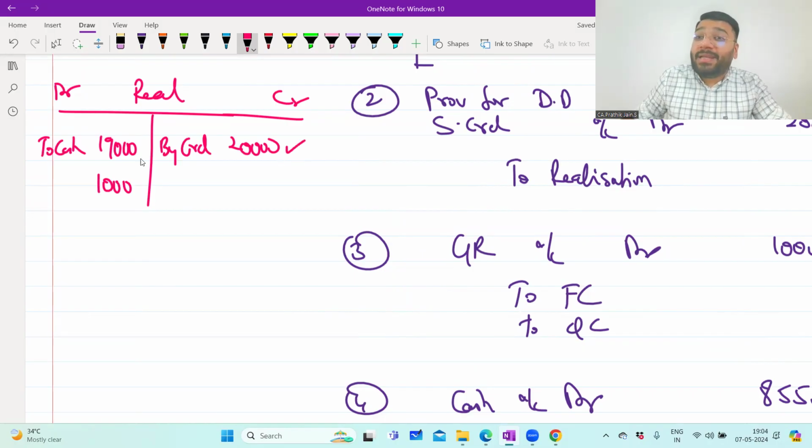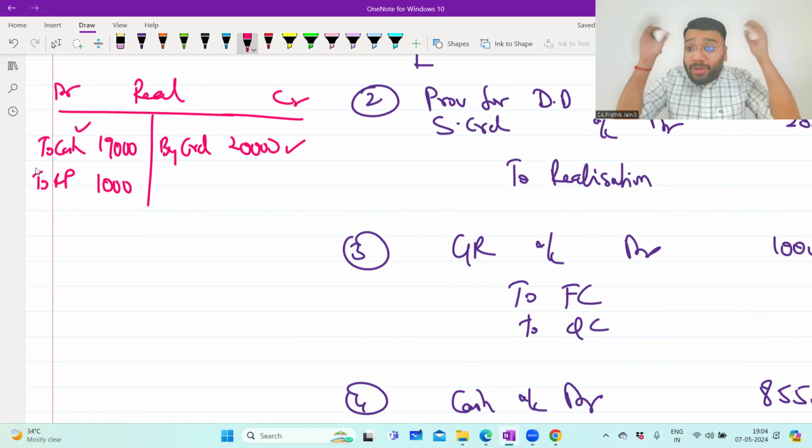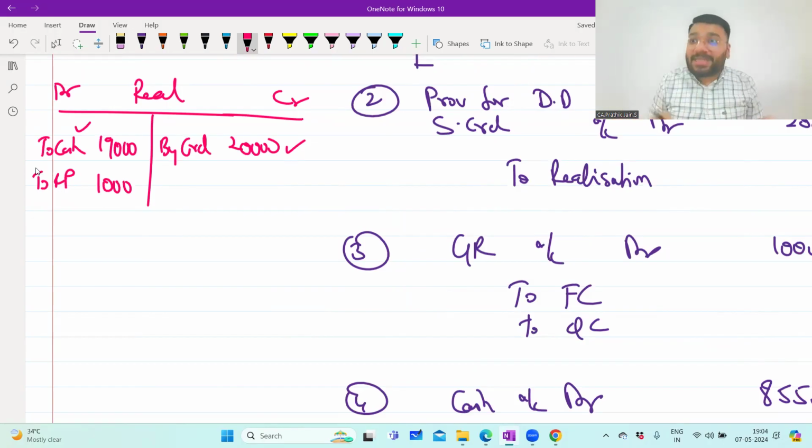20,000 worth of liability, you paid only 19,000 rupees. So 1,000 rupees is what? It is realization profit. So when you sell the asset at a higher value or lower value, whatever the profit or loss is, you don't have to apply your brain there. The realization ledger is drafted in such a way that you put the amount on two sides and balance it. Automatically, the ledger will calculate the profit and loss and give it to you. You don't have to put your mind to it. Correct? So this is realization profit.